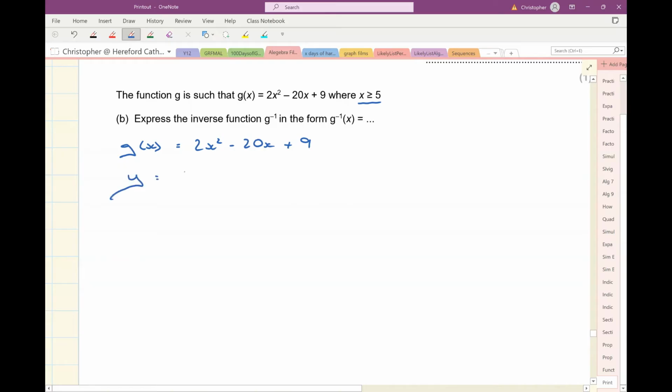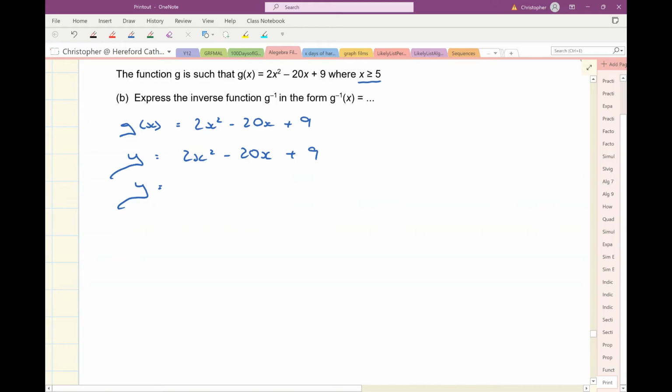So I'm going to write y equals this. And now I'm going to make x the subject. To make x the subject, I'm going to need to complete the square because I've got a quadratic expression on the right. Now, when I complete the square, I really only want a positive single x squared. So I'm going to take 2 out of that expression there. 2 lots of x squared minus 10x. Close the bracket, copy down the plus 9. Now I've got a single positive x squared there.